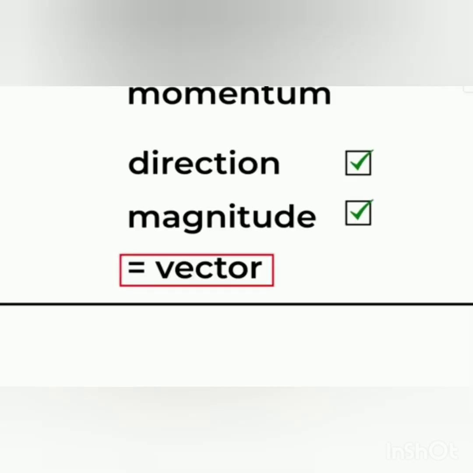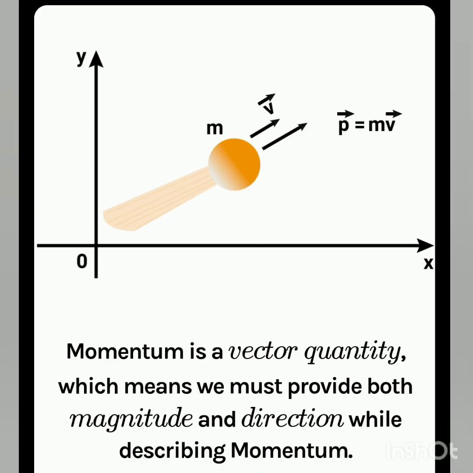Students, do you know that momentum is a vector quantity? Yes, because it has direction and magnitude both. Let's suppose a body of mass m is moving with some velocity in a given direction. So the momentum of the body will be mass into velocity.